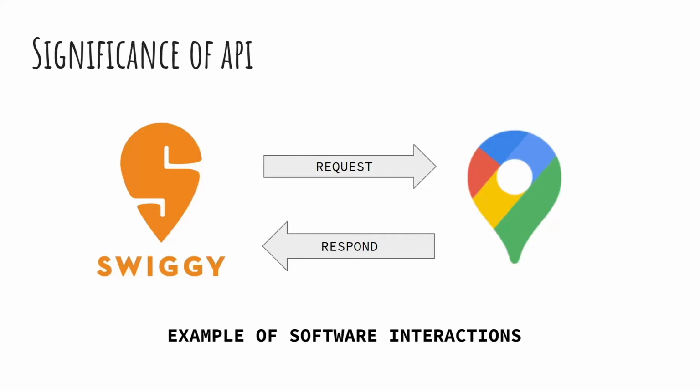So this is basically how an API works between these two tech giant companies. The maps are not owned by Swiggy, but they are taking help of each other. Swiggy is taking help of Google Maps. That help is by sending an API request to Google Maps and then Google Maps responding back to Swiggy: yes, this is the location that the user is asking for. So this is an example of software interaction through an API.